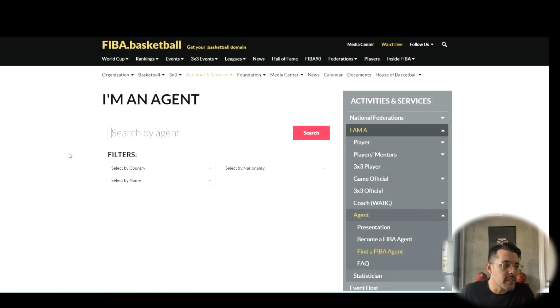When you get here, you can see that you can search for your agent manually. You can search for it by country, you can search for it by name or nationality. So country in this instance means where the agent is actually based in. So if you are looking for a job in Spain, then chances are that an agent in Spain would be the way to go because they would have the most connections to that marketplace in that way. Same thing if you're looking in Germany or Italy or any of these other countries.